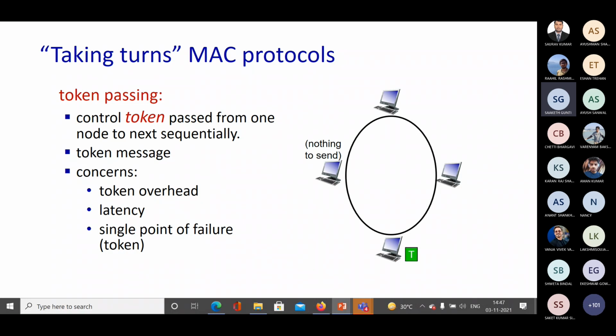One is the token overhead. Every time somebody has to transfer the data, it has to wait for the token to come to it, and only then can it transfer the data. This will also lead to higher latency, and of course a single point of failure because we are dependent on the token to transmit the data. So these are the two different types of taking turns MAC protocols, polling and token passing.